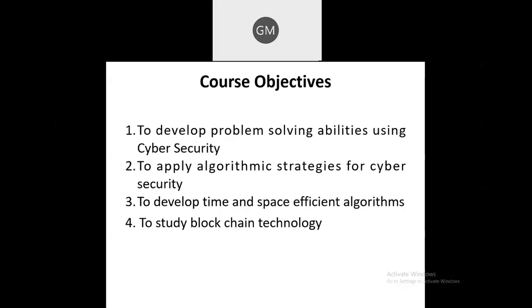And one more new point is added in this syllabus, that is, which is the advanced topic, that is to study a blockchain technology. Here you are not having in detail, but here we are going to cover first of all the basic things about the blockchain technology, and one or two assignments or the practical assignments you are having for this particular subject. Okay, so these are just a course objective.